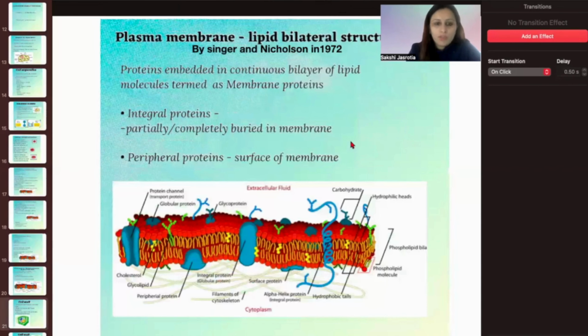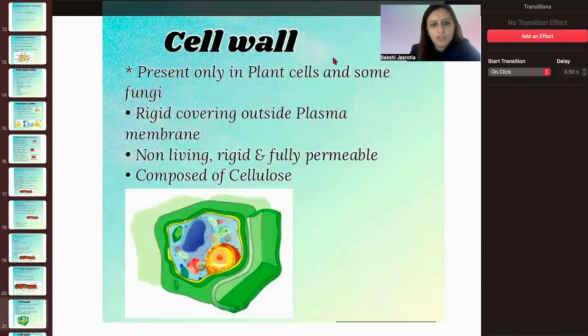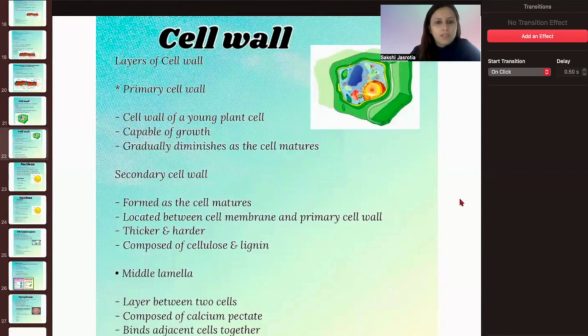Now, this was all about the cell membrane or the plasma membrane. We have also spoken about the fluid mosaic model, which was given by Nicholson and Singer in the year 1972. I hope this much is clear to you. And we proceed now with the next part, that is the cell wall. Okay, now we come to the cell wall.